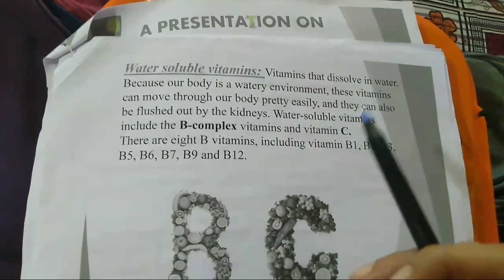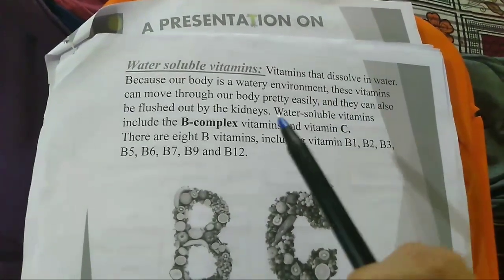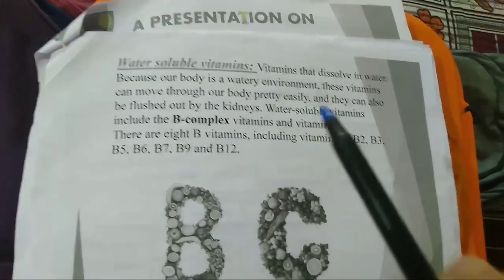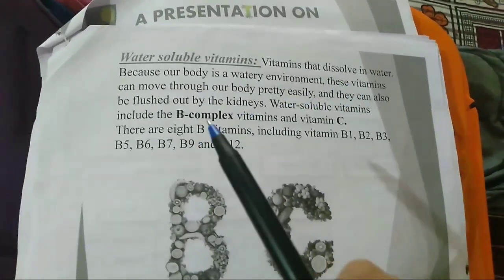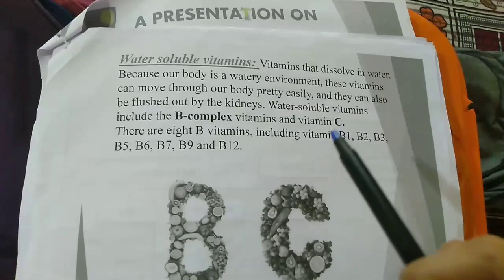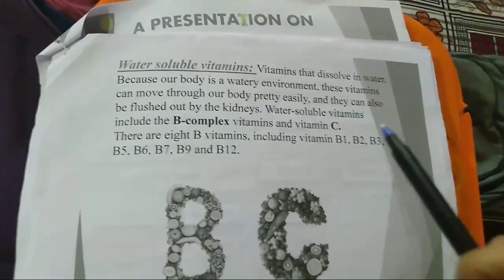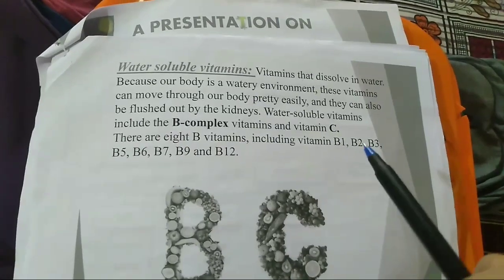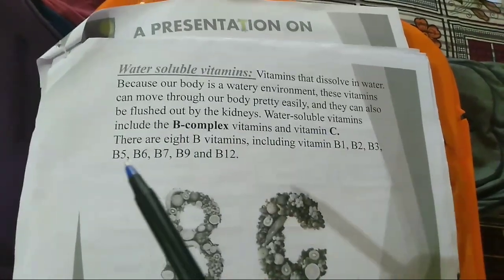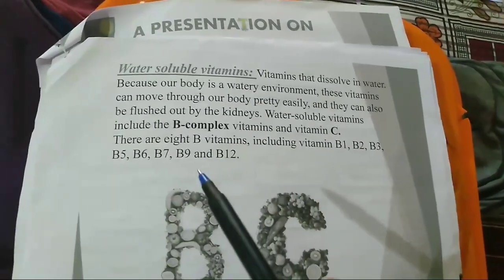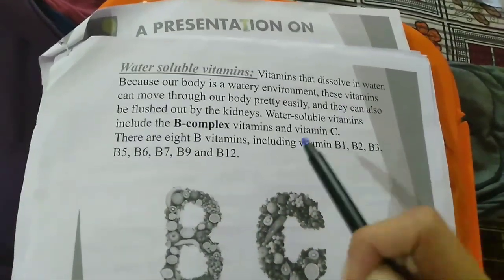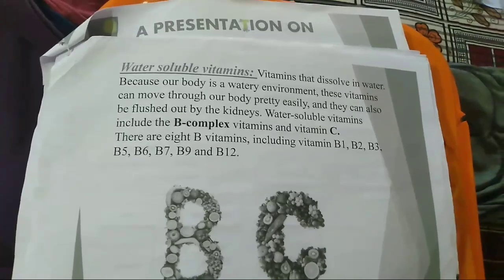Water soluble vitamins are dissolved in water, because our body is a watery environment. So these vitamins can move through our body pretty easily and can also be flushed out by the kidney. Water soluble vitamins include B complex vitamins and also vitamin C. Vitamin C is ascorbic acid. There are 8 B vitamins including vitamin B1, B2, B3, B5, B6, B7, B9 and also B12. The next group of vitamin is vitamin C, which is ascorbic acid.